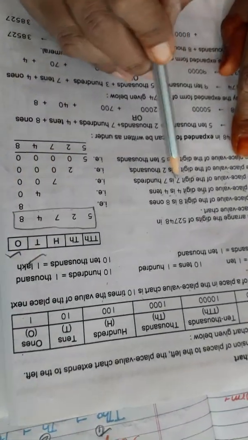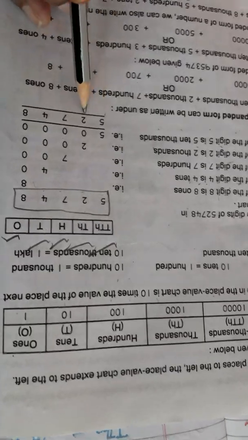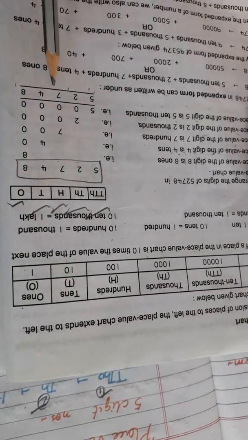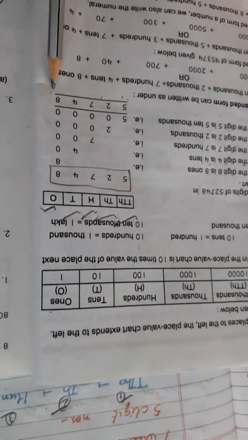52748. So the place value of the digit 8 is ones. The place value of the digit 4 is tens. The place value of the digit 7 is 700. The place value of the digit 2 is 2000. And the place value of the digit 5 is 10,000. So it should be pronounced as 52,748. I repeat, 52,748. Okay.